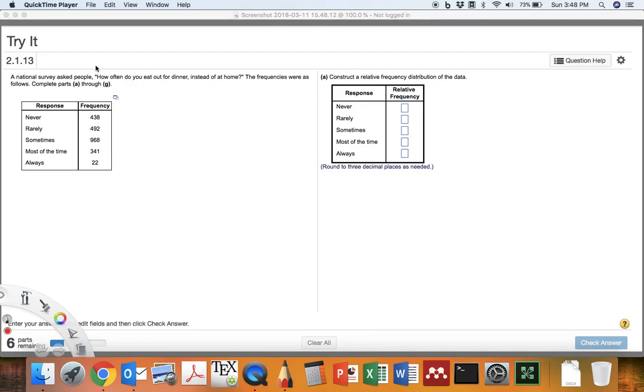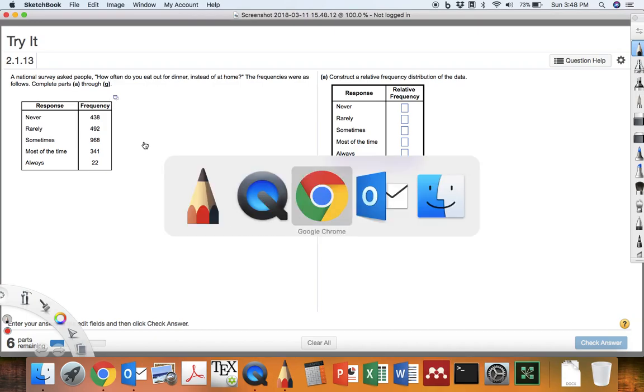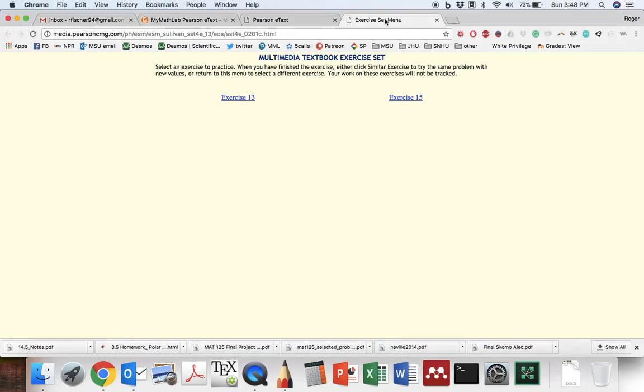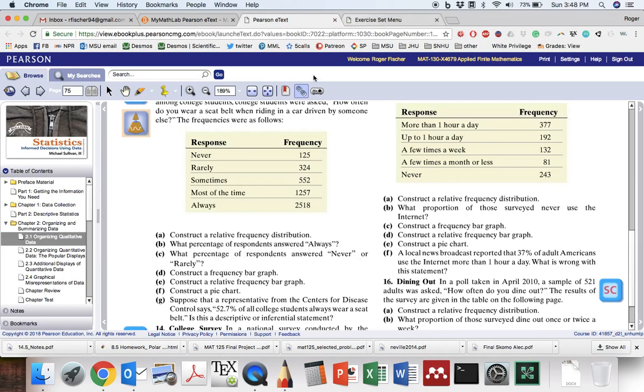Hello, I wanted to work through this example from the textbook just so that you know where it comes from. You can grab it from the exercise set in the book if you go to page 75 in the text and click on this icon. You can see the pop-up dialog says exercises 13 and 15.